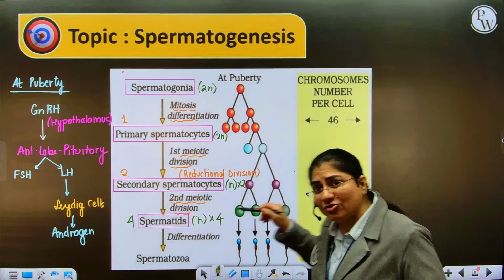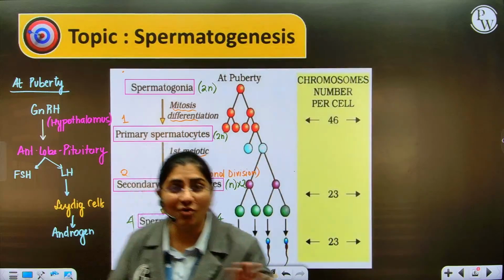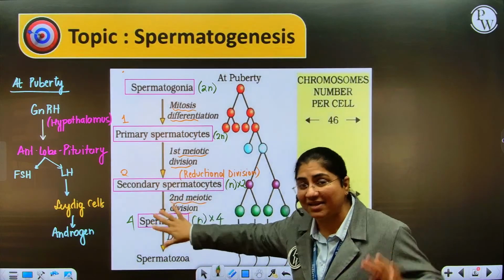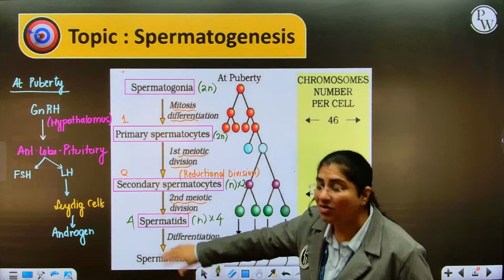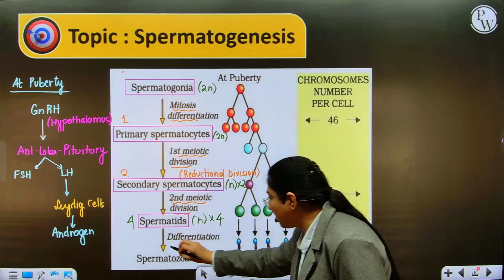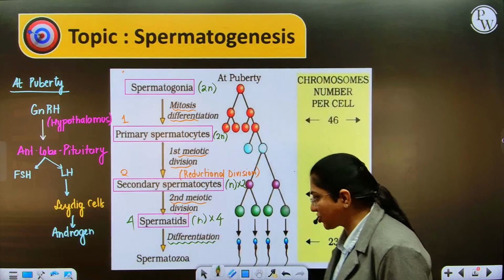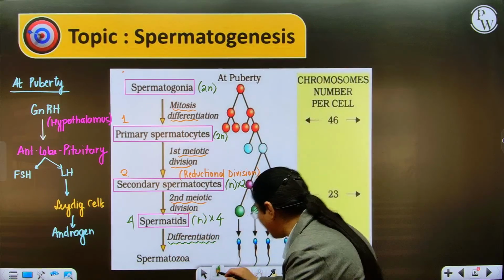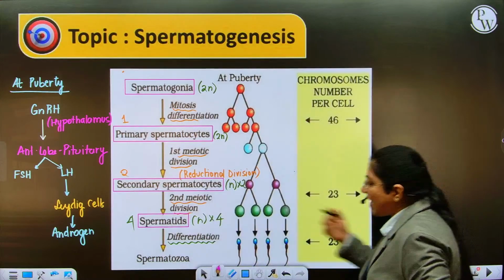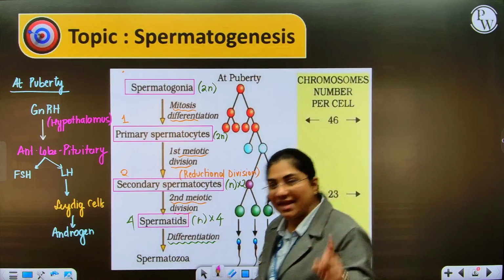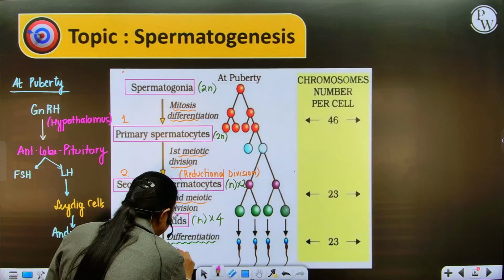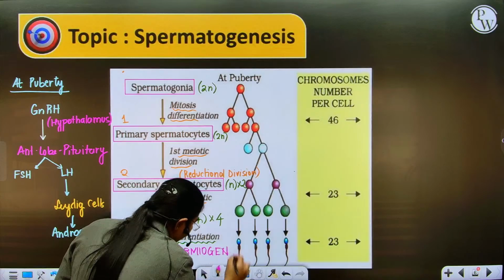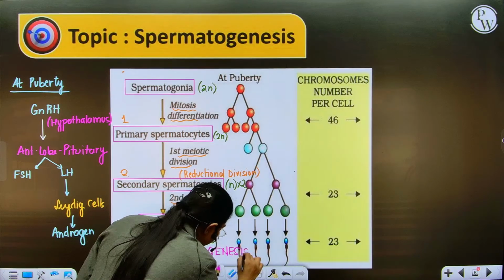But do the sperms look the same as the spermatids? No, they have a different structure. So the chromosomal number is attained in the spermatids, but these now have to undergo a further process of differentiation, converting spermatids to spermatozoa. This process of conversion of spermatid to spermatozoa is called spermiogenesis. What is it called? Spermiogenesis.